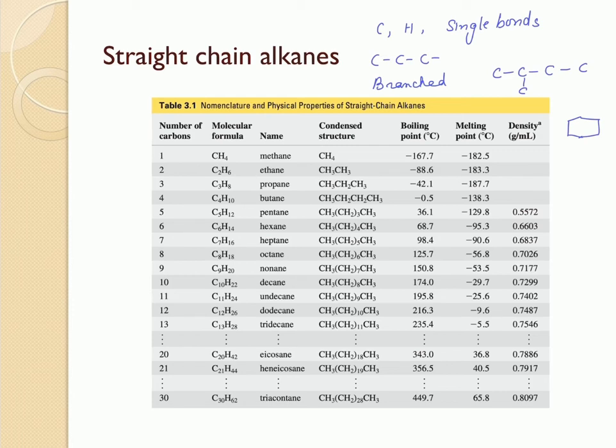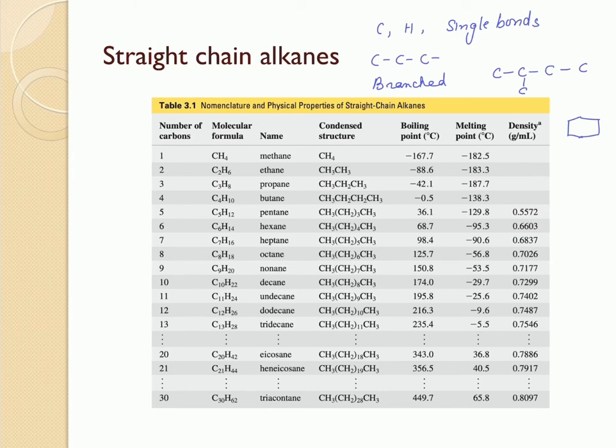Here is the nomenclature and the physical properties of some straight chain alkanes, where you can see that methane is the simplest alkane that you can have, which has only one carbon. And the condensed structure of methane is CH4. And if you want to write down the line bond structure of methane, it's going to look something like this, where the four hydrogens are arranged tetrahedrally around that carbon atom.